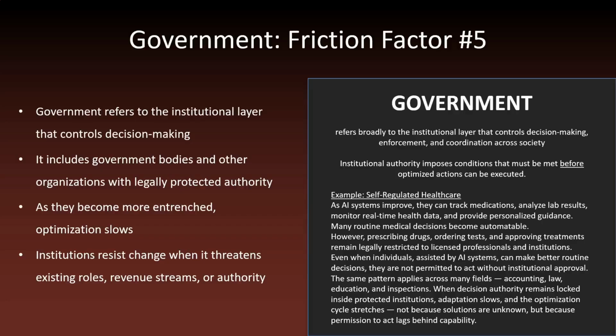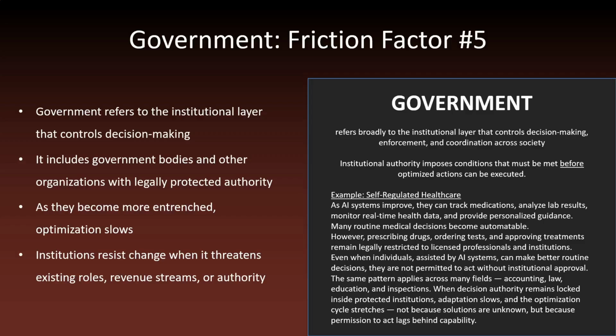Government, friction factor number 5. The fifth friction factor is government. Here, government refers broadly to the institutional layer that controls decision-making, enforcement, and coordination across society. This includes not only formal government bodies, but also regulatory agencies, professional associations, unions, courts, and other organizations that hold legally protected authority. Together, these institutions allocate power, resources, and control, and as they become more entrenched, optimization slows.